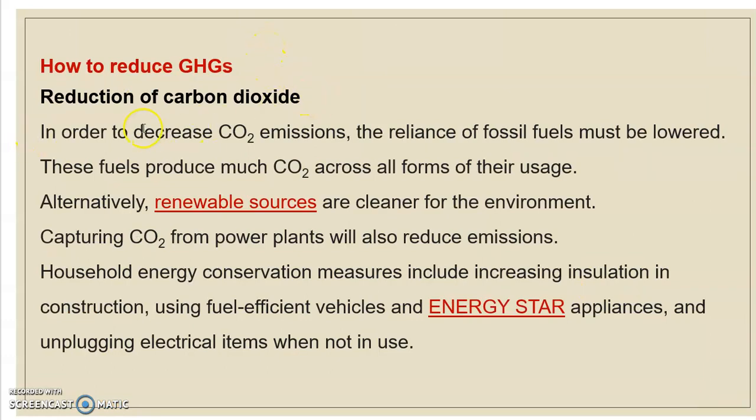Now, how can we reduce each of the greenhouse gases? The first is carbon dioxide emission. We can reduce it with the use of renewable sources such as solar and wind energy. We should use appliances which have an energy star rating and consume less electricity in comparison to other low quality electric appliances.